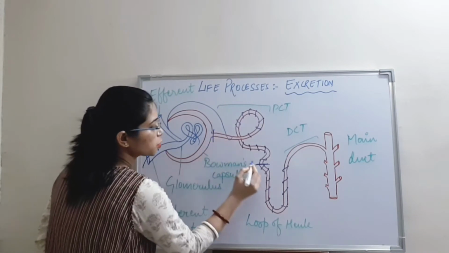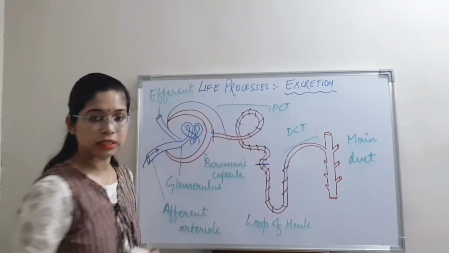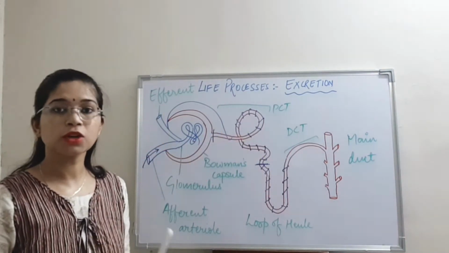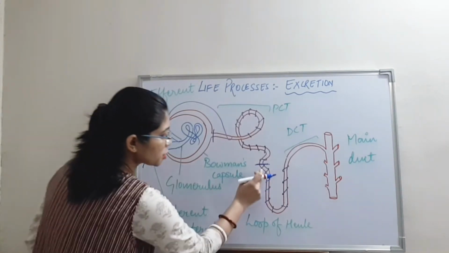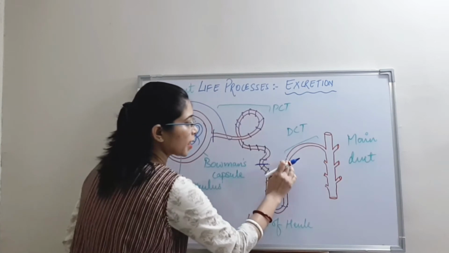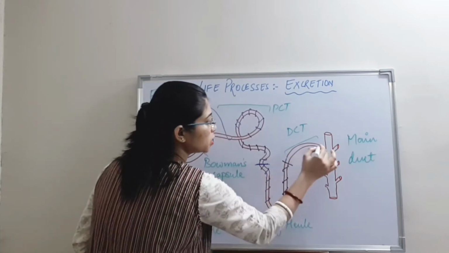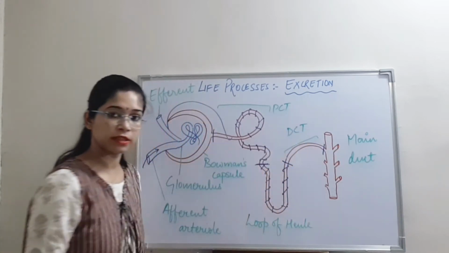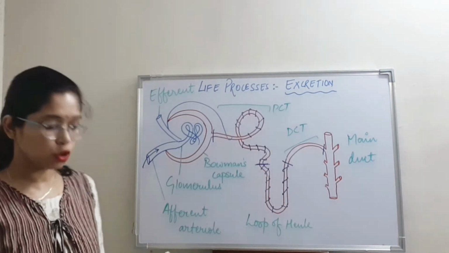From this region to this region, it is known as PCT. PCT means proximal convoluted tubule. This U-shaped structure is known as the loop of Henle. The last part, from here to here, is known as DCT, that is distal convoluted tubule.